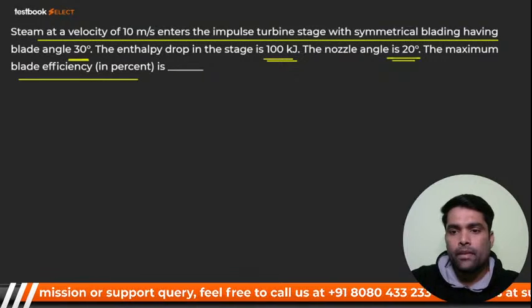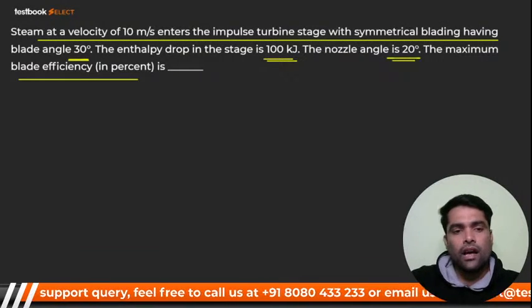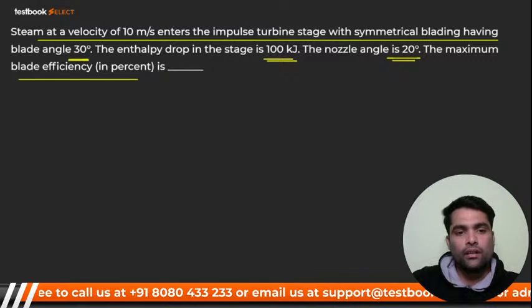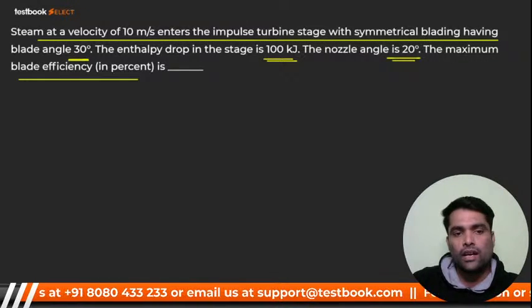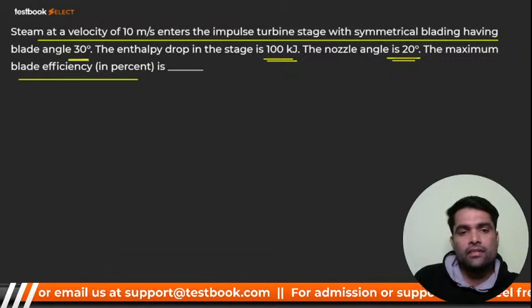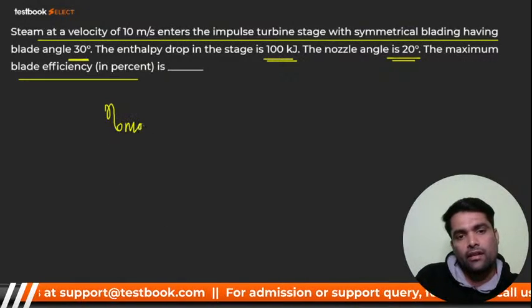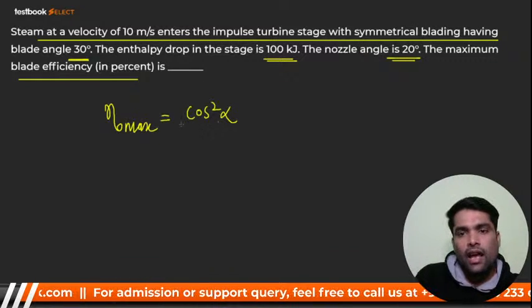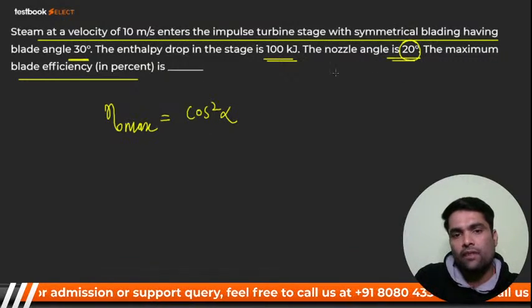Now I'll go for the eta max. You know that eta max is cos square alpha, and they have given alpha, the nozzle angle.